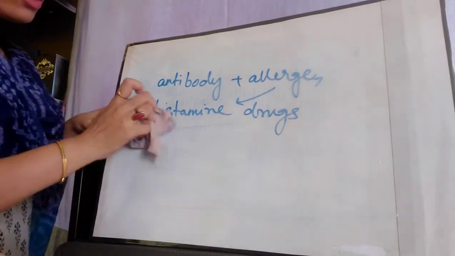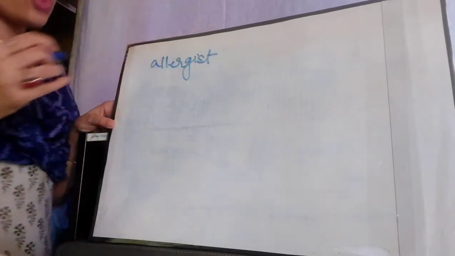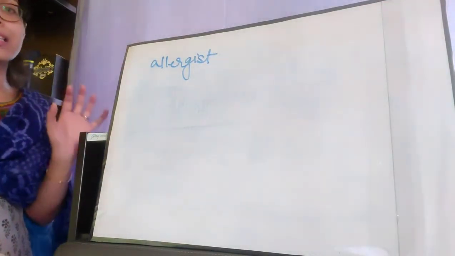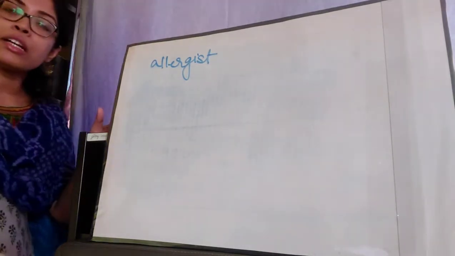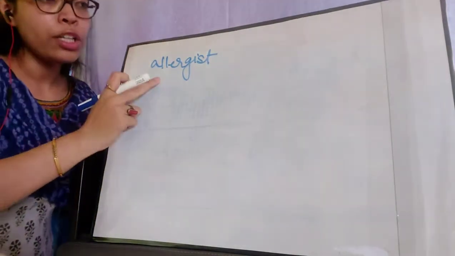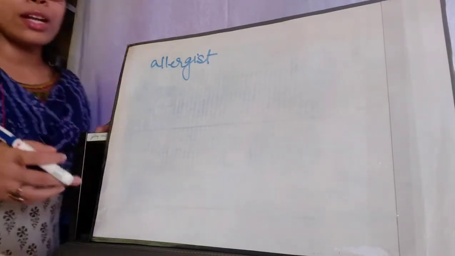The next topic that we are going to talk about in this chapter is the diagnosis of allergy. How do the doctors diagnose that this particular person is allergic to this particular allergen? An allergy can be diagnosed by a doctor known as an allergist. Specialist doctors, we don't call them just doctors, obviously they are doctors, but since they specialize in a particular field of medicine, they get special names. So a doctor who has a specialization in different kinds of allergies is known as an allergist.